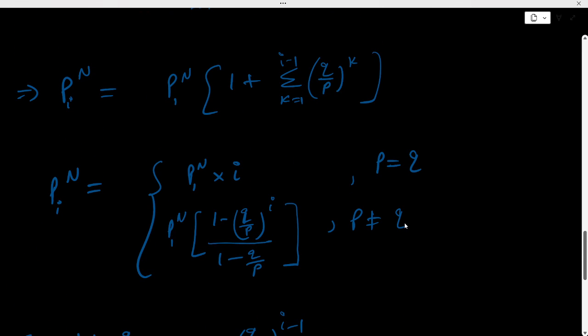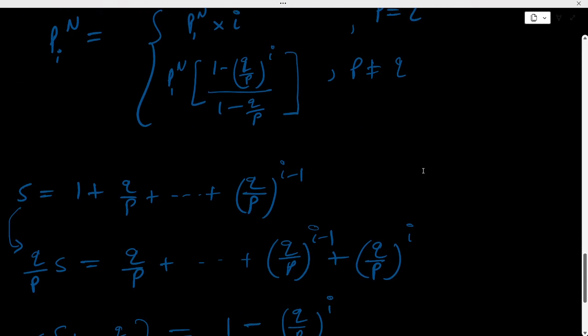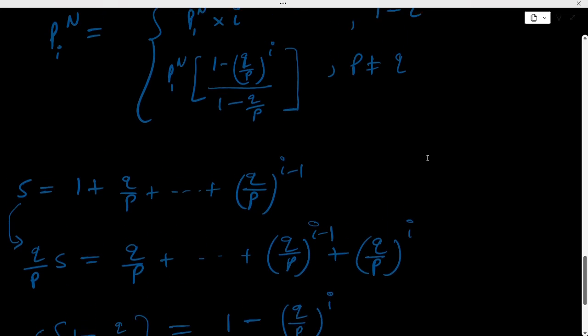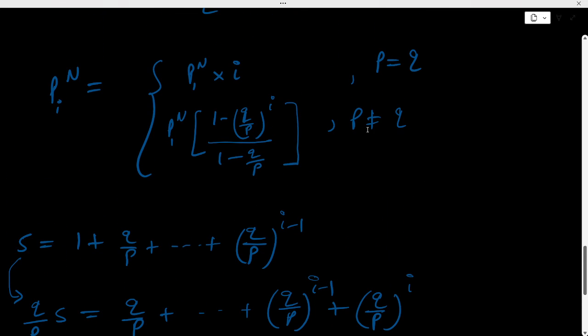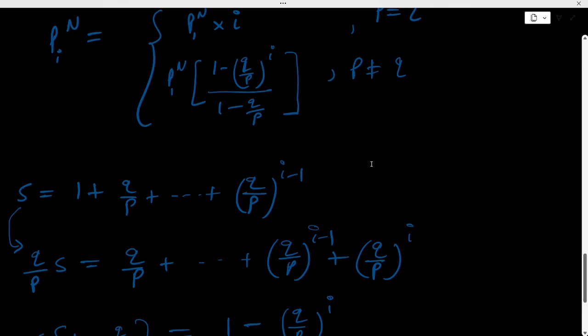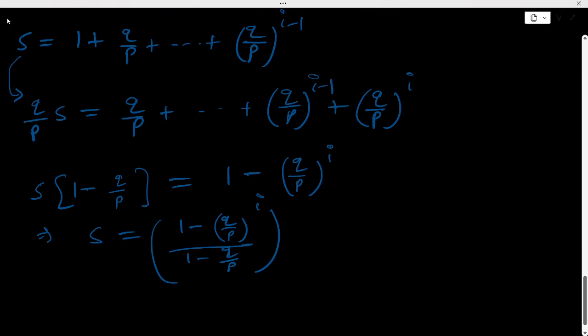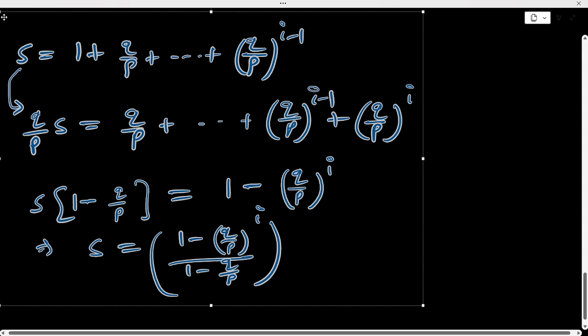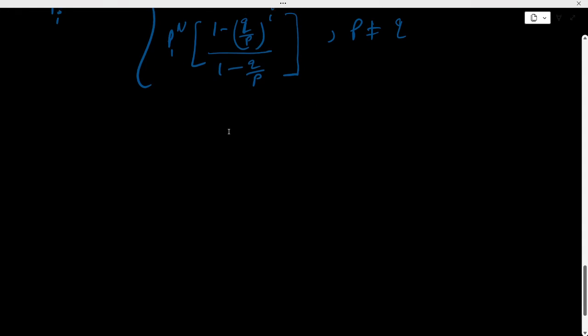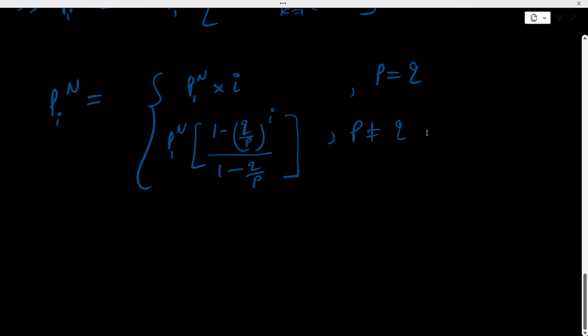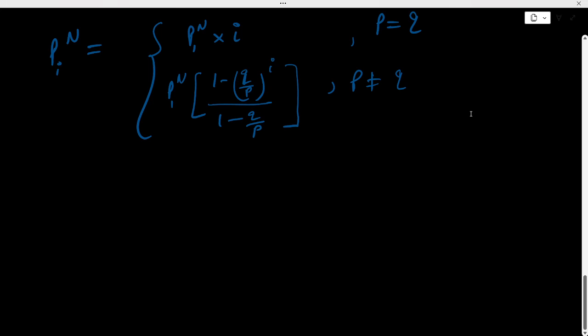Okay, so from here we got the two cases. One is if P equal to Q, and the other is P does not equal Q. Now we will find the value of P_1 using the fact that P_n^n is 1.